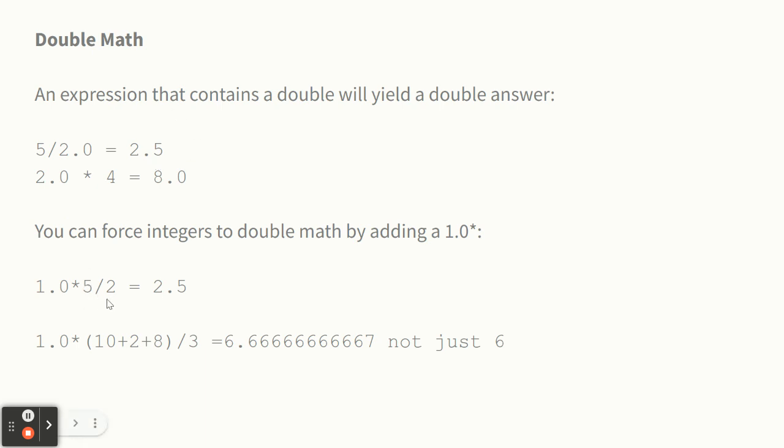Remember, 5 divided by 2, if it was just integers, would be 2. But the 1.0 in front makes it a double. And then I guess I did a complicated one. 1.0 times 10 plus 2 plus 8 divided by 3. That's 20 divided by 3.